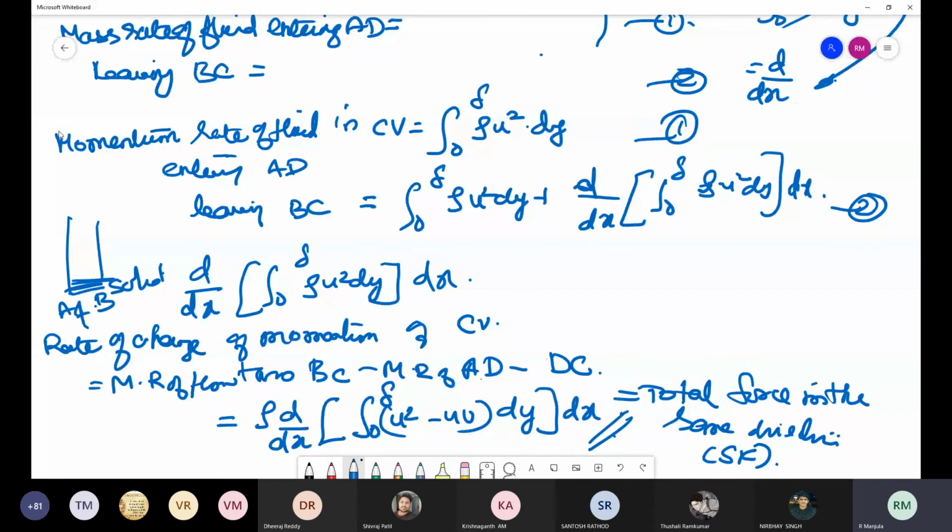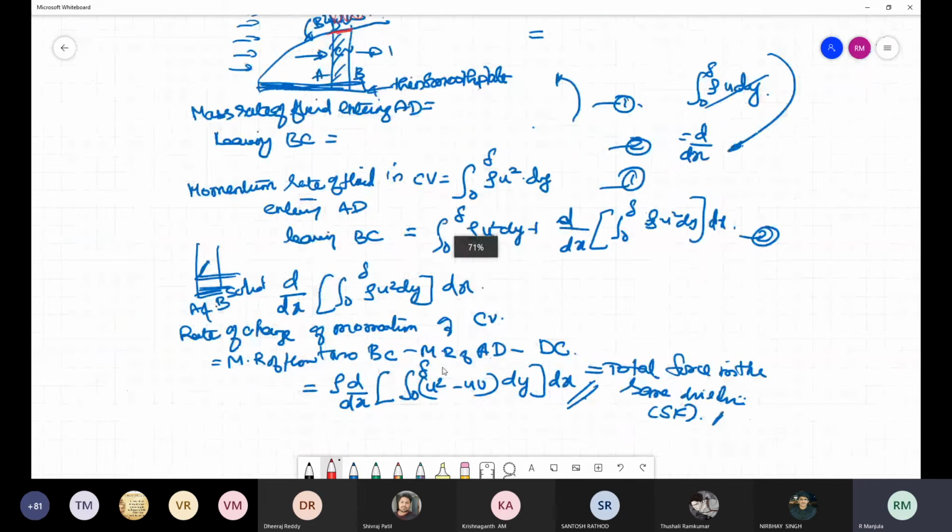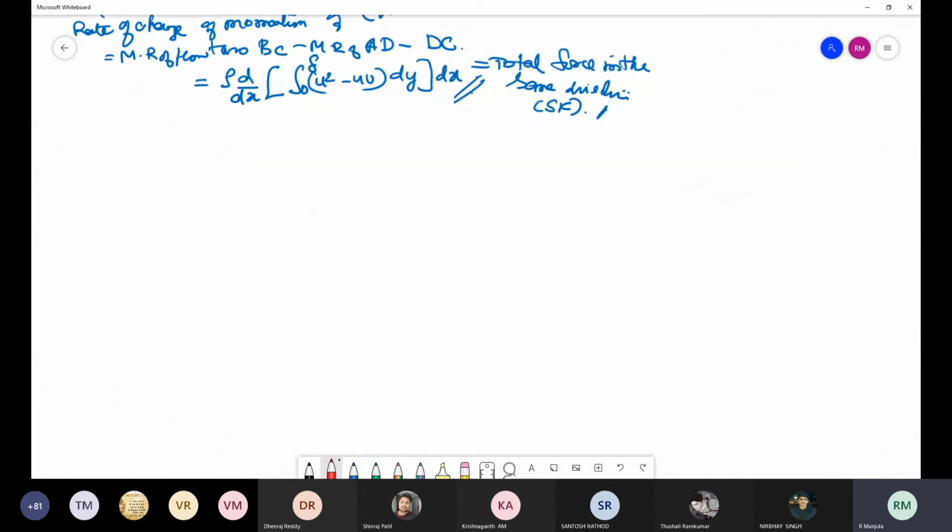So the only force is from the base AB, in the direction of B to A. Okay, and because of the shear, the force you are getting is nothing but your drag force, and the drag force is going to be delta FD is tau naught into dx, where tau naught is the shear stress.